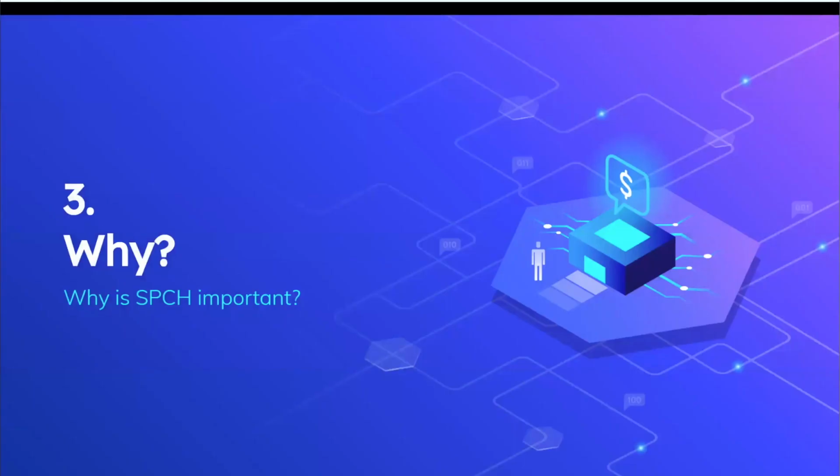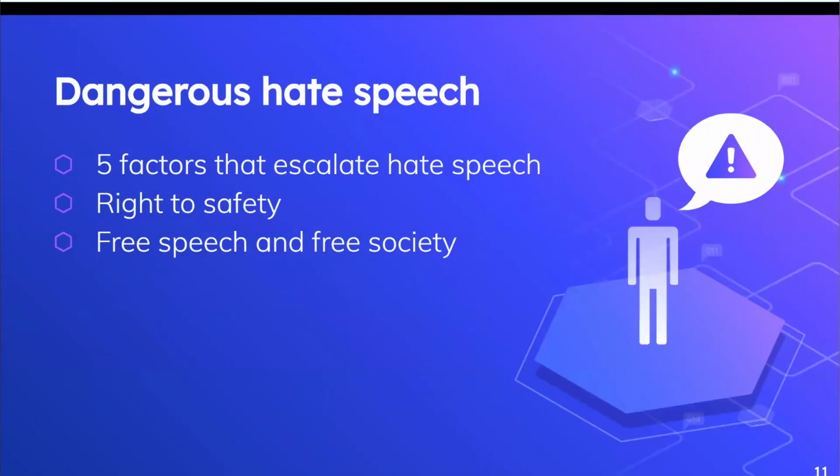When discussing why it is important to eliminate hate speech, it is important to note that there are 5 primary factors that make hate speech dangerous. These being when the speaker has a wide range of influence, when the speaker can cultivate the audience's fears and grievances, when the speech is a clear call to violence, when the speech builds on the hatred of long-standing historical violence, and when the speech is the only source of dissemination.